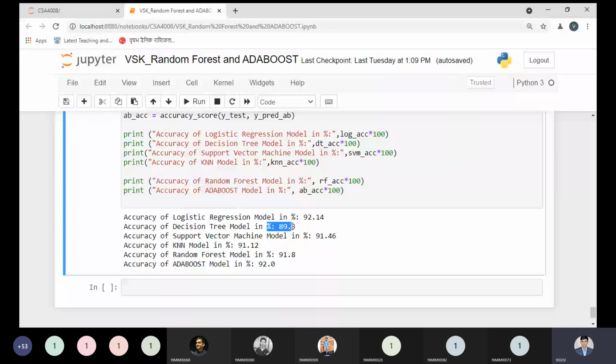So what we have done in this activity is 1, 2, 3, 4, 5, 6. Please keep in mind that we have implemented 6 different classification models in a single program. In this world, you will not find many programs which implement 6 different models. This is the first program you are seeing like this.